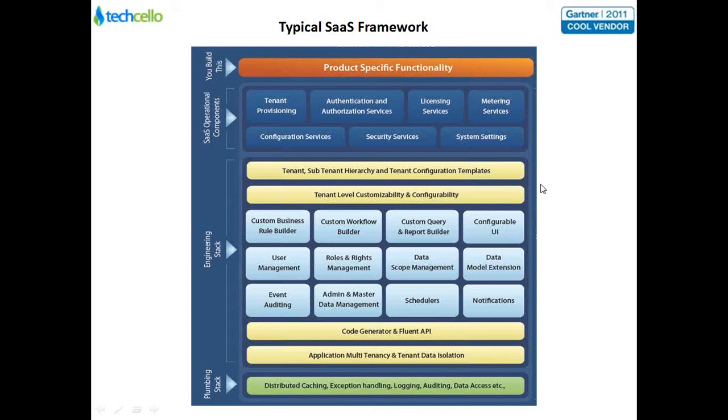So some of the key modules that could really be useful, particularly in the SaaS framework scenario. One is a business rule builder. Like Judy mentioned, there are scenarios where you'll have to write different pieces of code for different clients, and instead of writing it with a simple if condition or trying to maintain multiple versions of the code, multiple pages, multiple libraries, a business rule module will allow you to define these various business logic against a particular tenant, and you can tag them with a certain name.